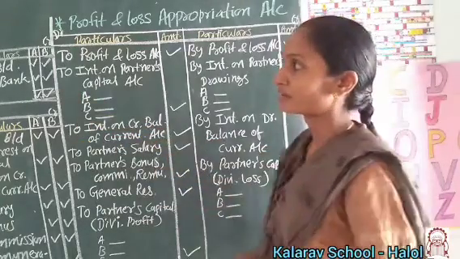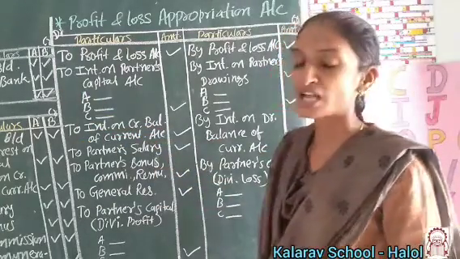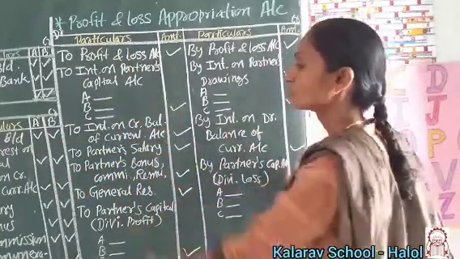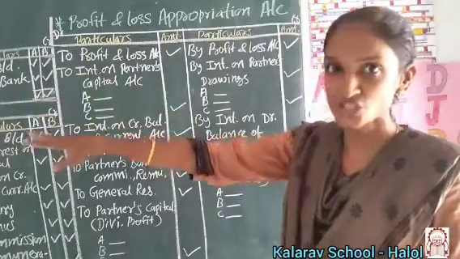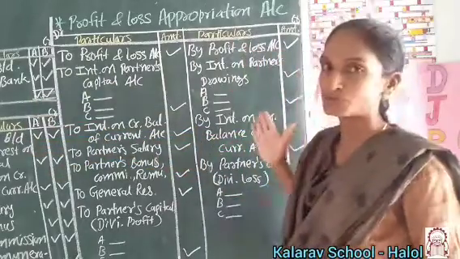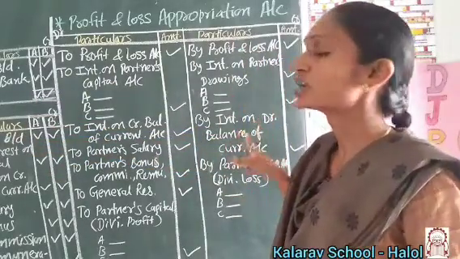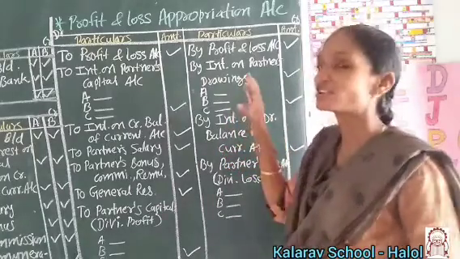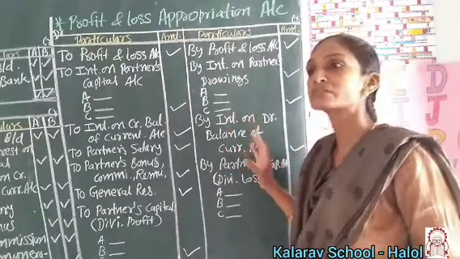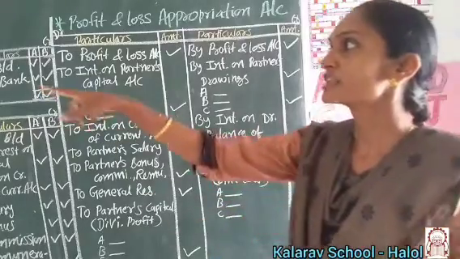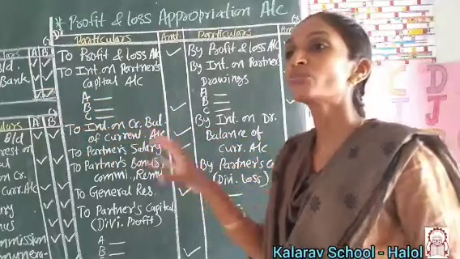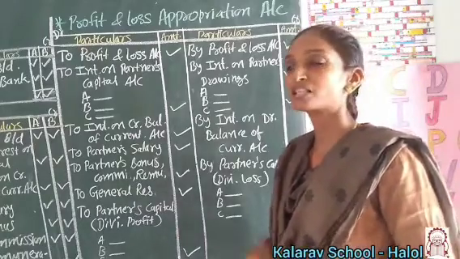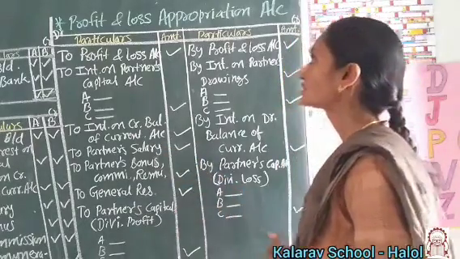In the fixed and fluctuating capital accounts, the date has to be mentioned, since those are ledger accounts. Here we have no date, because this is an account prepared at the year ending, whereas the two capital accounts are maintained in between during the year. That's why the date is very important there.